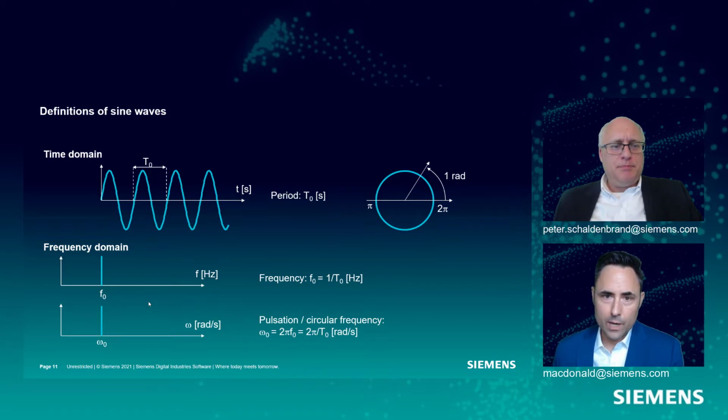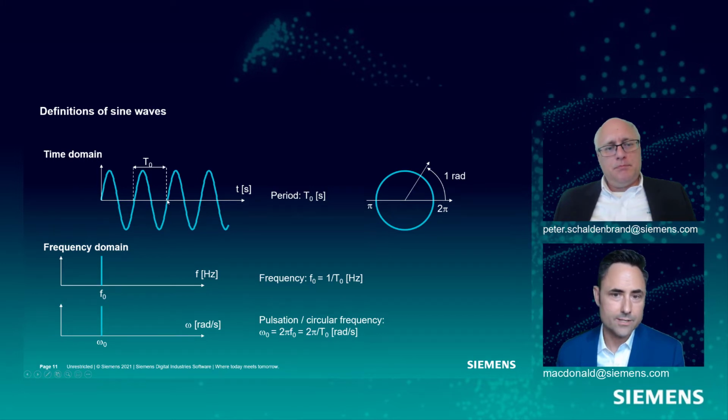All right. To help us along our way, we're going to review some basics of sine waves, because we're going to break these time domain signals into a family of sine waves, if you will. The period of a sine wave we'll call this capital letter T, and that's the amount of time it takes for the sine wave to go through one cycle and start to repeat itself.